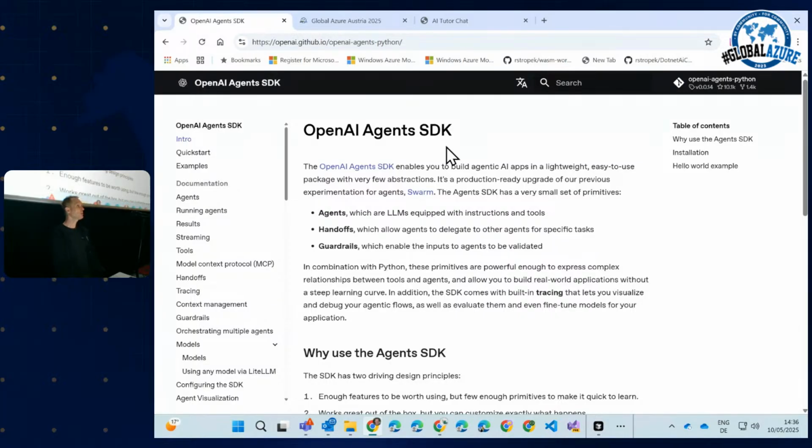Again, this is open source and it's Python only, at least for the moment. It's Python only and it's Python native. So it's using very specific features of the Python programming language to make it easier to write agents. Maybe in the future, this framework will be made available for other languages. I don't know, but currently it's just Python.